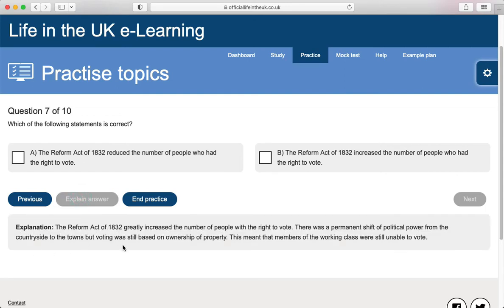The Reform Act of 1832 greatly increased the number of people with the right to vote. There was a permanent shift of political power from the countryside to the towns, but voting was still based on ownership of property. This meant that members of the working class were still unable to vote.